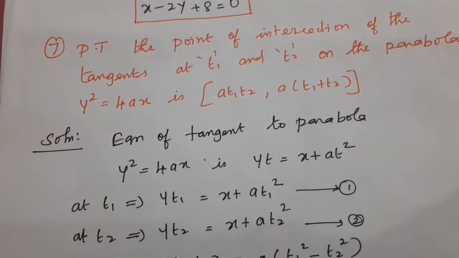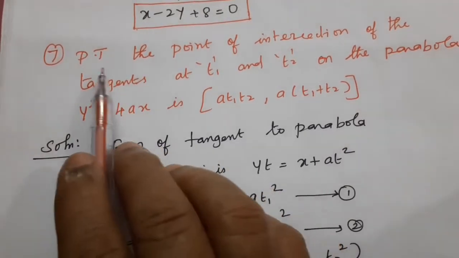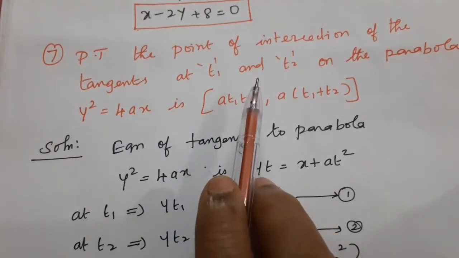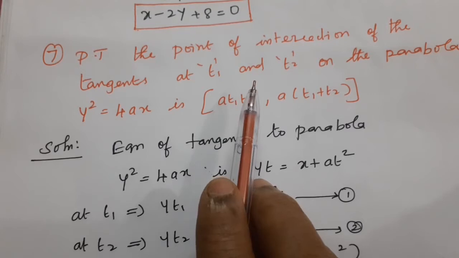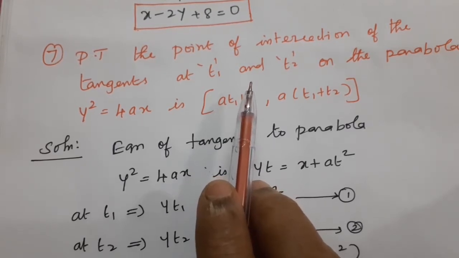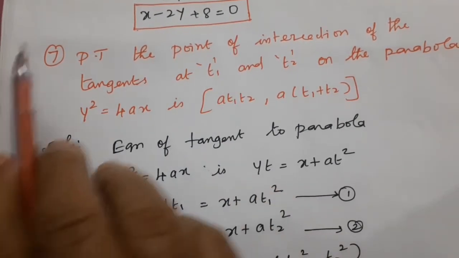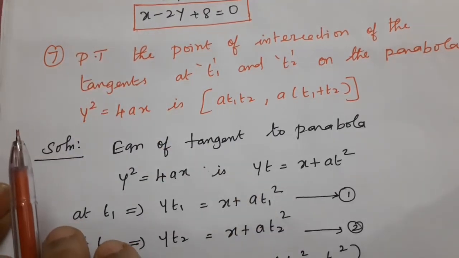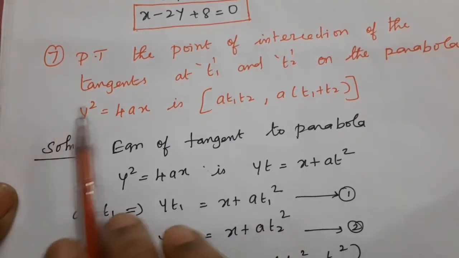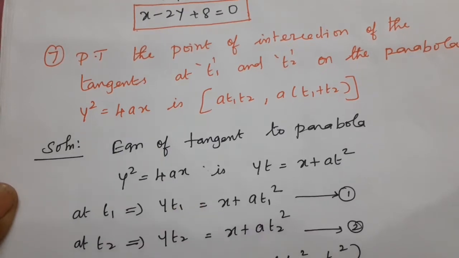Next, see the 7th question. Prove that these are same model based on the equation of tangent and normal. I left one or two sums. In the next video class, on Monday, I will continue the remaining sums. So these are the sums I taught. These sums I have taught are based on the equation of tangent and normal to the parabola.